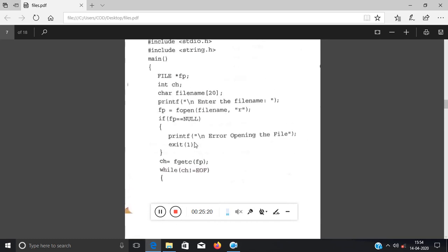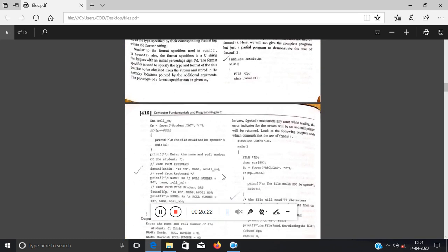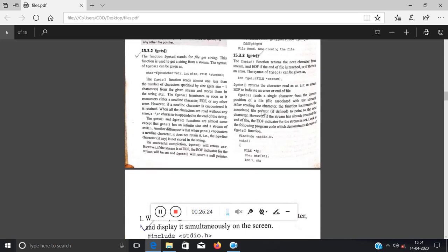So this is fgetc. This is what is written over here, right? And see this part: fgetc returns the character read as an integer, or returns EOF to indicate the error or end of the file. So always remember that fgetc always returns the character read as an integer. Clear?